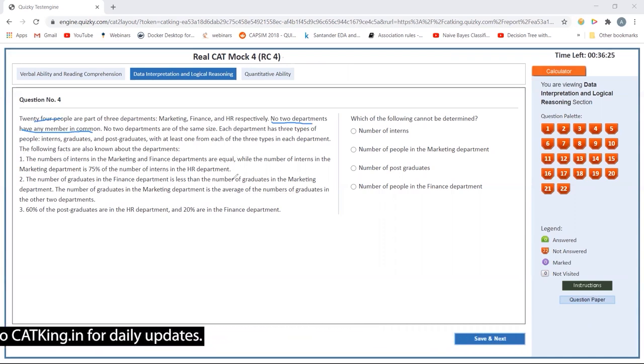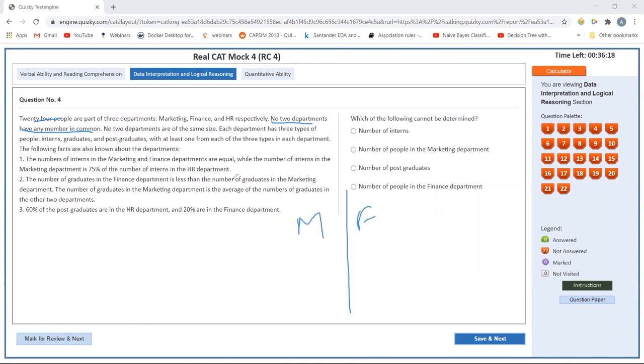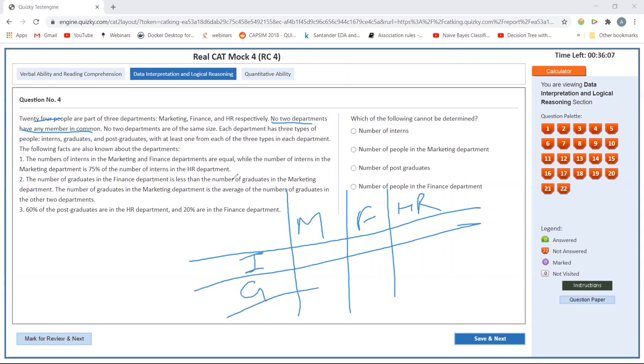Okay, let's start forming the table now. The table would look like this: marketing, finance, and HR. This is a cross tab kind of table that I'll form. This will be interns, this will be graduates, and this will be postgraduates.